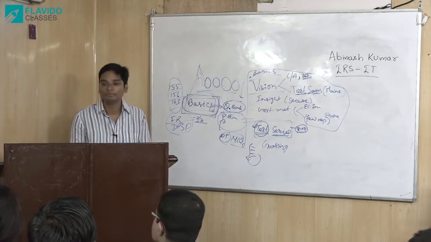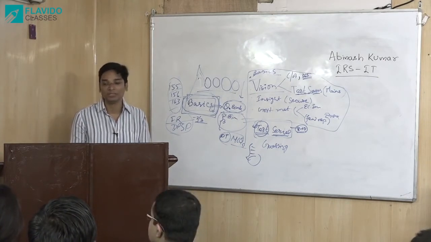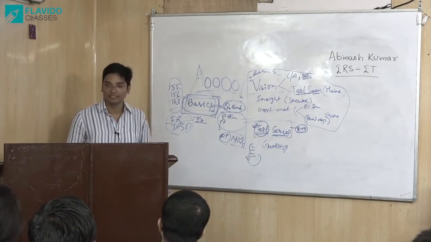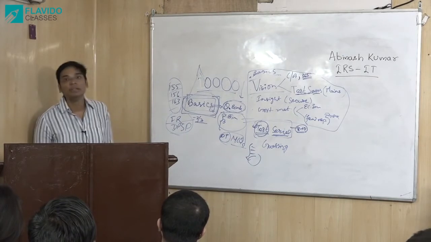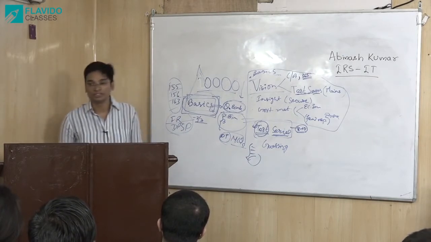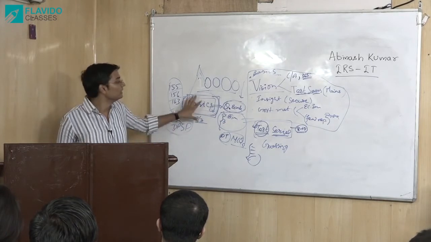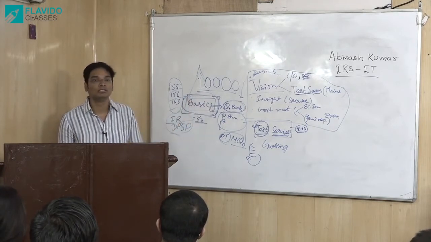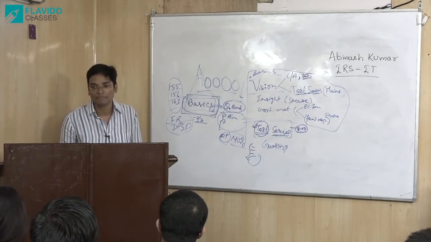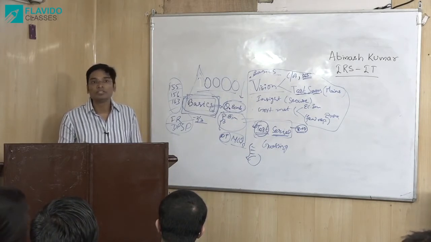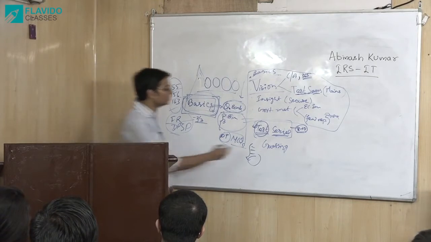And how much should be the attempts? Maximum that you can do. Keep on increasing after each test series. Okay? In the first test series, you may be attempting somewhere around 60-70 questions, not beyond that. Okay? But once you cover the basics, you will see, give it some chance, that I'll attempt more. In test series, you can afford that at least. Okay? Attempt some 10 questions where you are sure of at least 1 or 2 options.